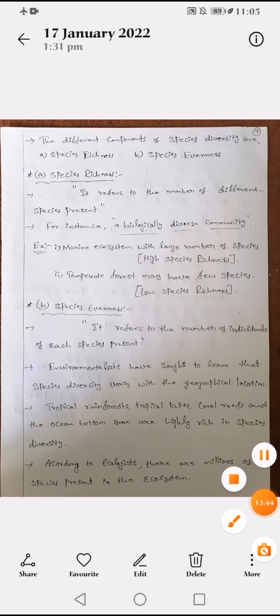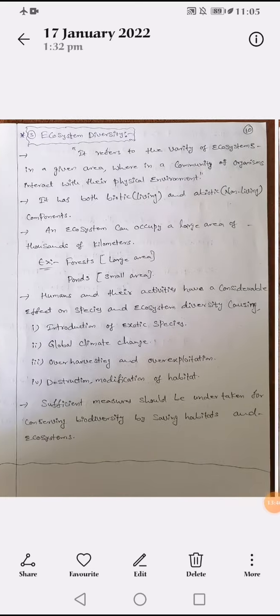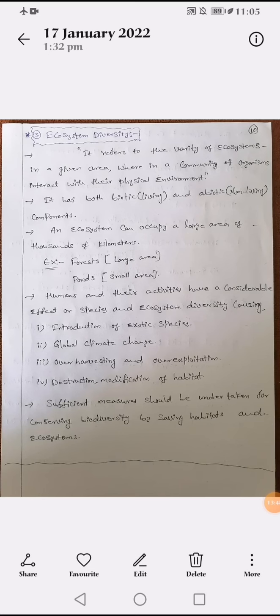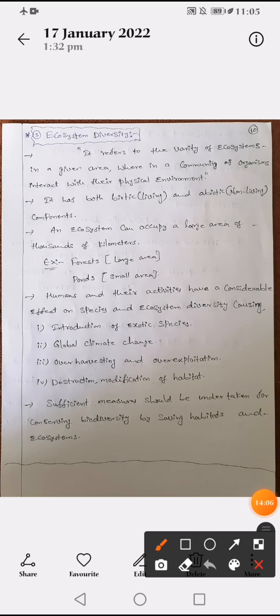Now we are moving to the third one, ecosystem diversity. Listen carefully: ecosystem diversity means there is an interaction between living organisms and the ecosystem. Simply, it refers to a variety of ecosystems in a given area, where communities of organisms interact with their physical environment.